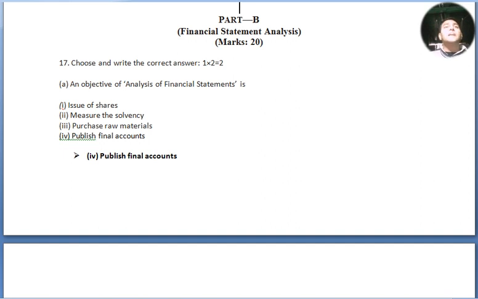Options are issue of shares. Option number 2, measure the solvency. Option number 3, purchase raw materials. Option number 4, publish final accounts. And the answer is option number 4, publish final accounts.